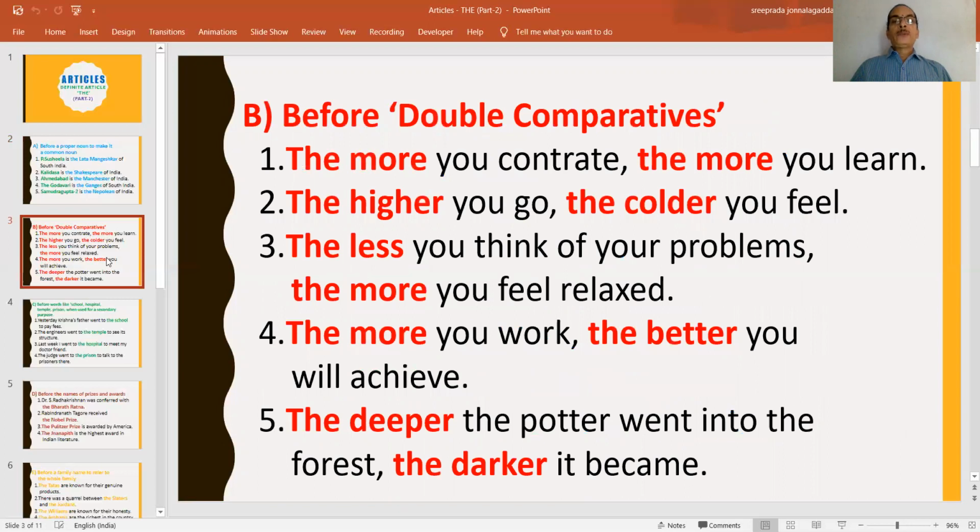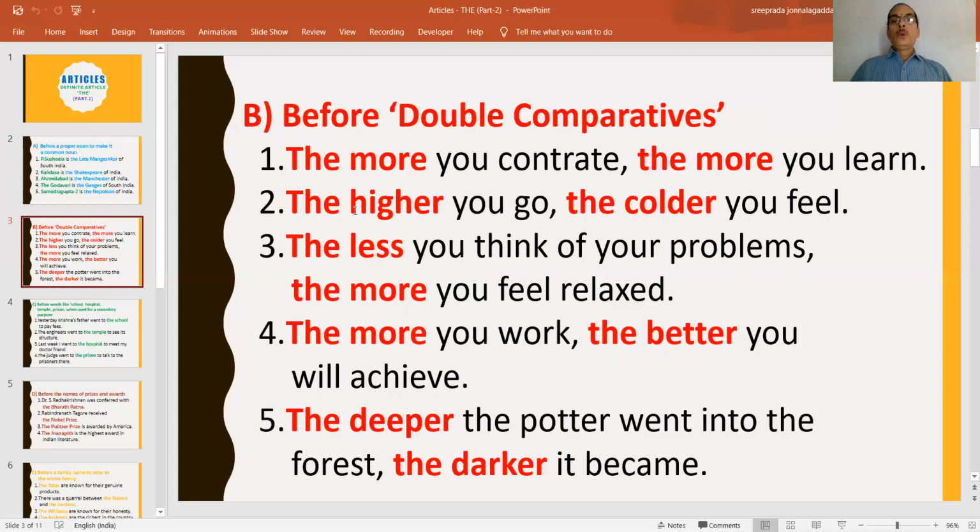Before double comparatives, what is this? When we compare two things by just using "the" before them, it is called a double comparative. For example, the more you concentrate, the more you learn. Here, the more, the more. So, these are called double comparatives.